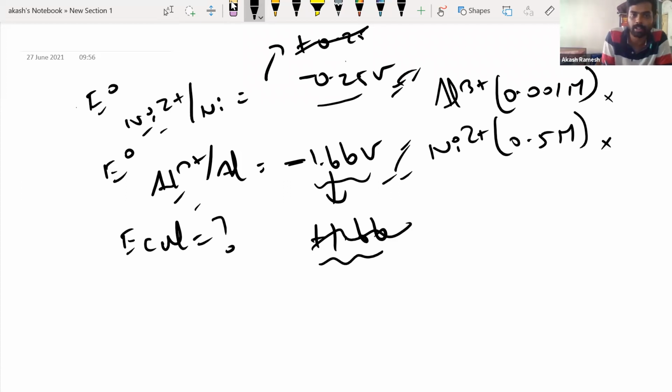Okay. So for this question, you have to understand that aluminum is going to act as anode. Why? Because it has a negative value of reduction potential. This is also having a negative value, but this is more and more negative. That means more and more tendency to undergo oxidation. Right? So aluminum will be anode and this would be cathode.